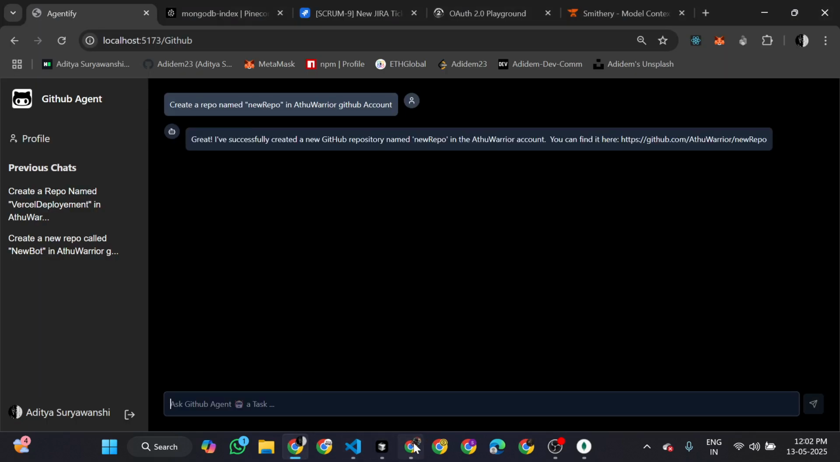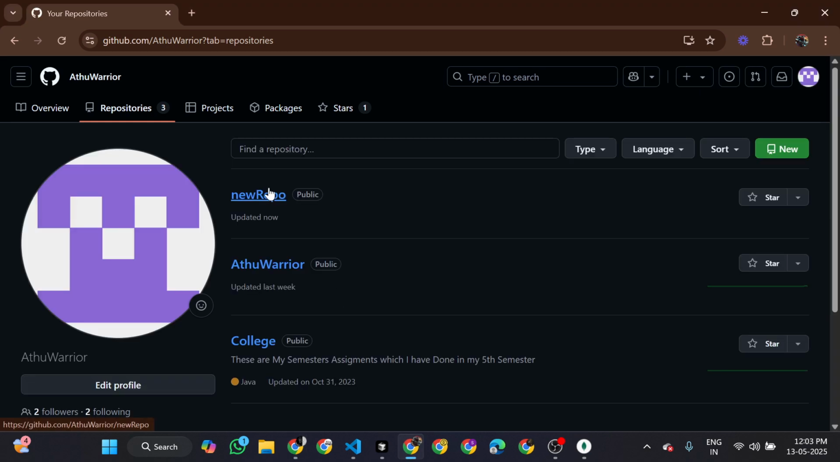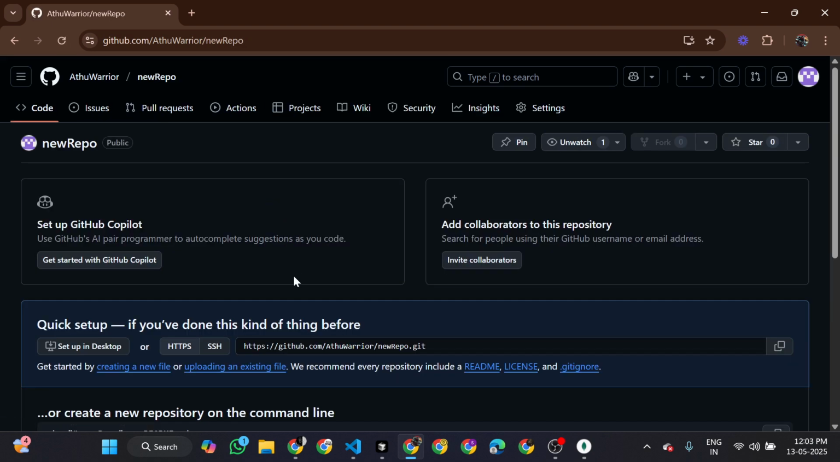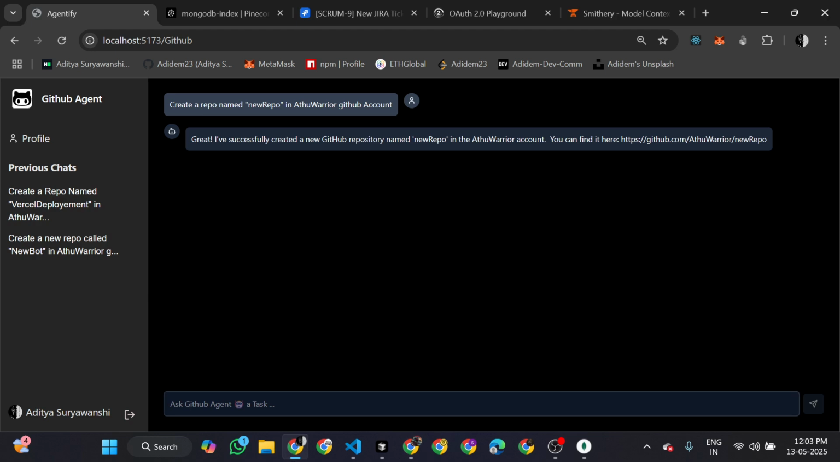So here you can go and here you can check it out. A new repo has been created with the help of the simple prompt. So this is how this GitHub agent works. So I have hard coded the personal token of this account. So now I can also give another prompt.